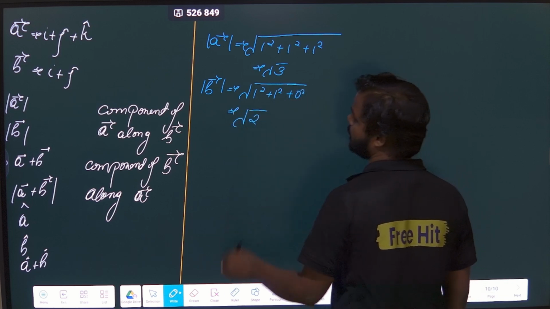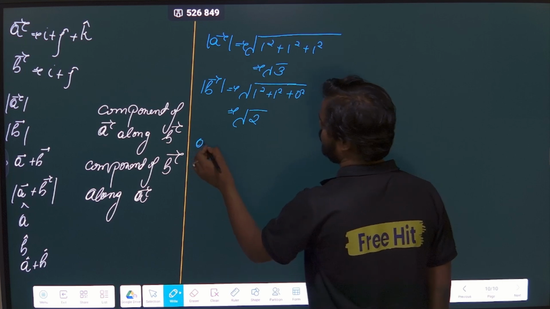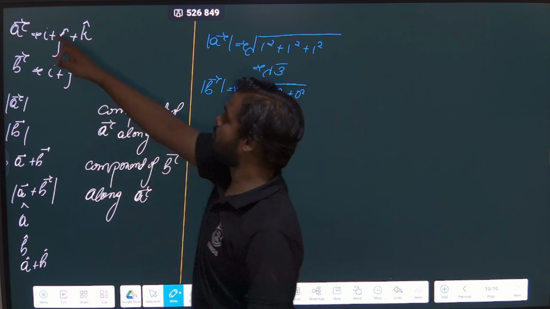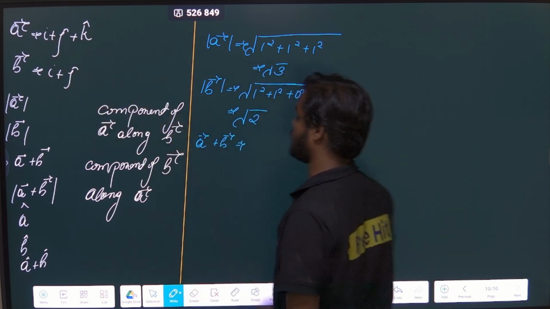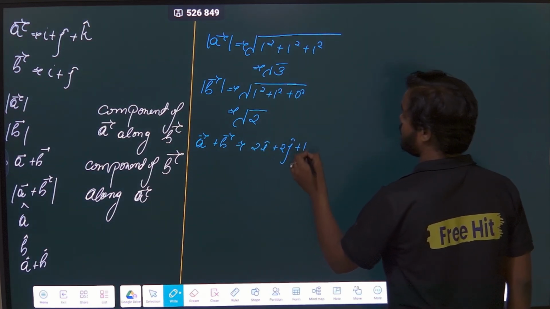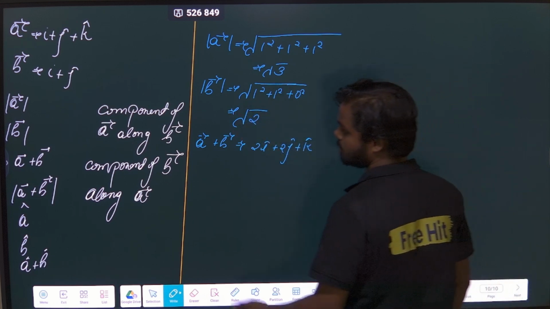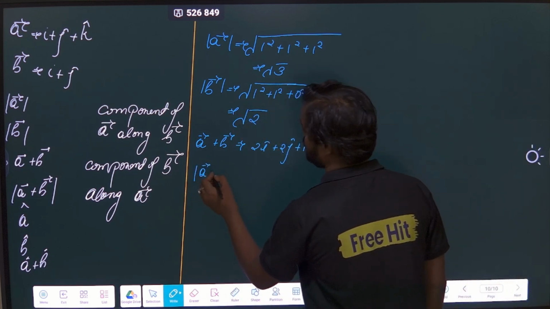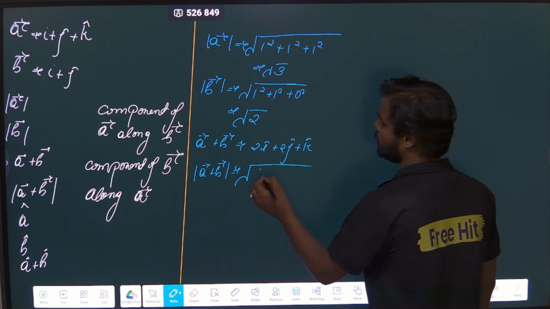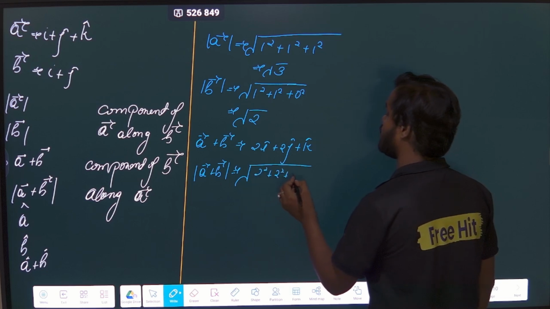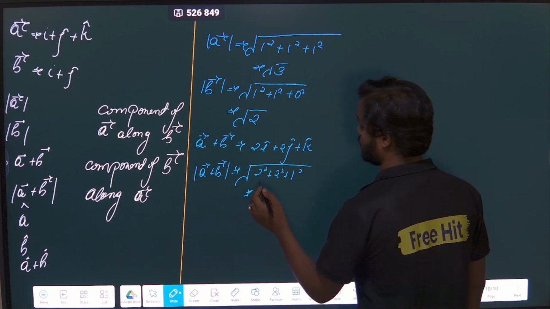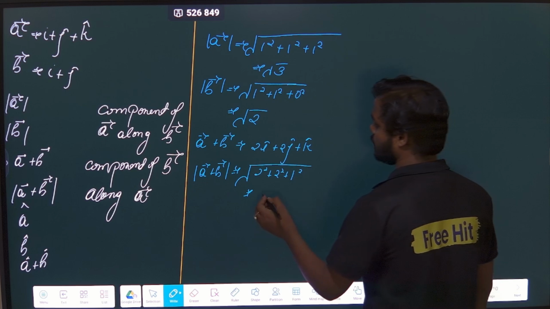Root 2. Next is vector A plus vector B, so you have to add the two vectors. Simply add it, no issue. But remember, I component will be added with I, J with J, K with K. So it will become 2I cap plus 2J cap plus K cap, because there is a 0 in the next step. Second, you have to find the mod of this. No issue, we can find the mod. We know this vector. Now we have to do 2 square plus 2 square plus 1 square. So this will become how much? 4 plus 4 is 8, 8 plus 1 is 9, root of 9 is 3.